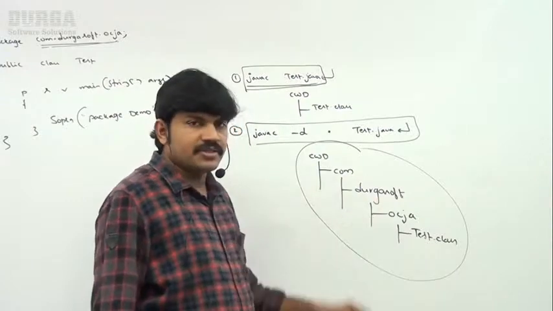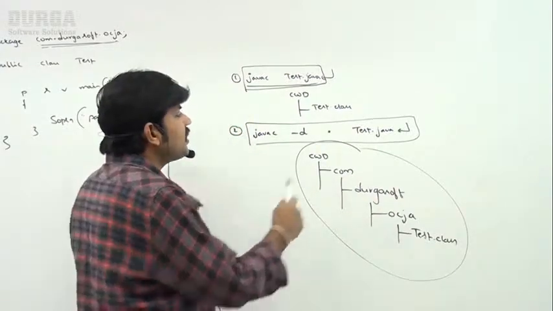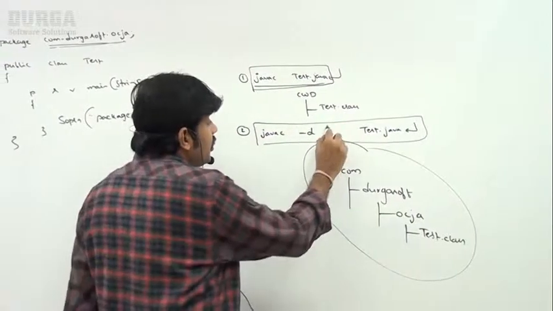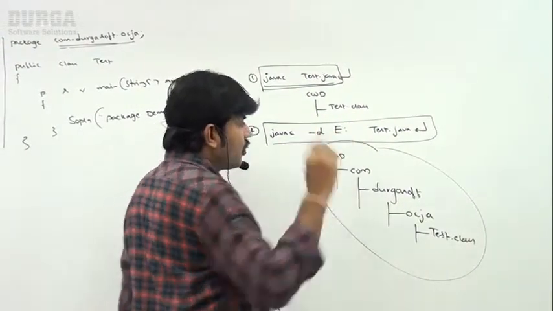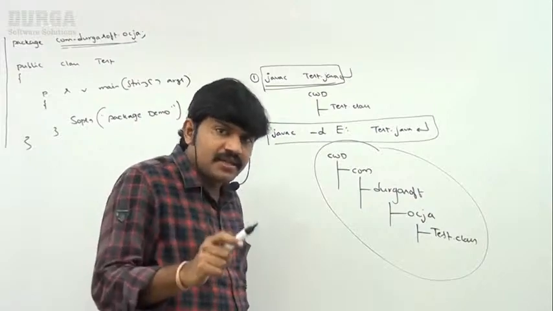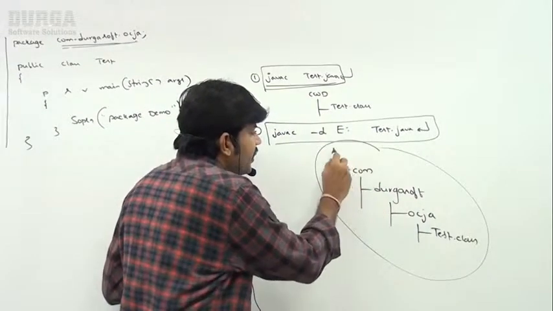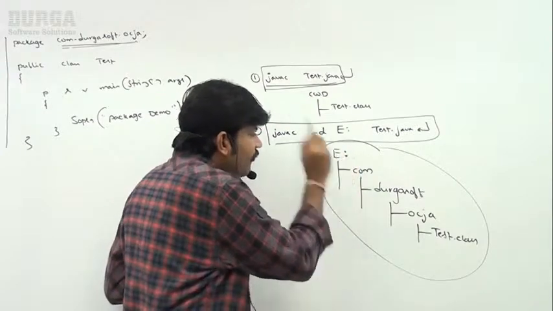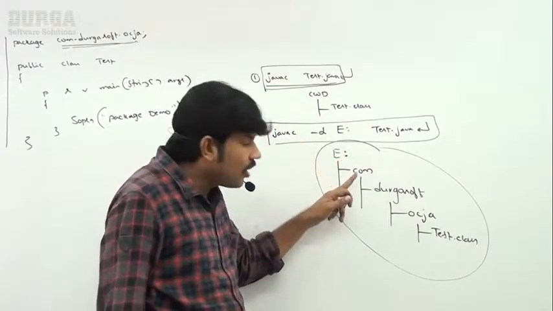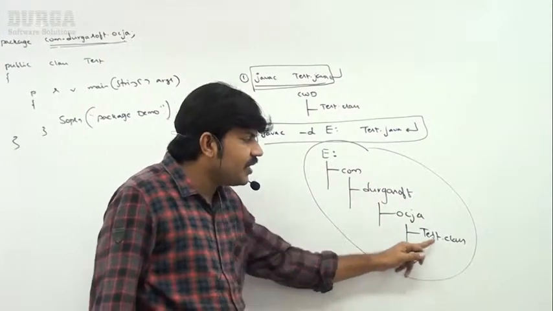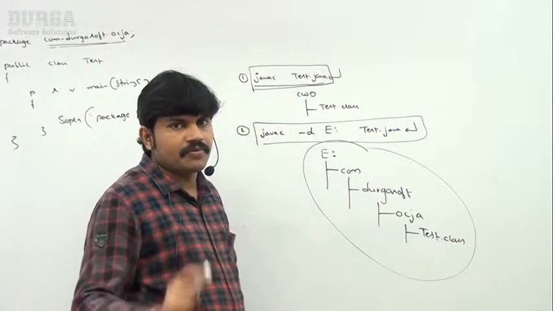That is one point. Second point: instead of dot, can I take any other location? Yes, why not? E colon you can take, any valid directory name you can take. Now instead of the current working directory, inside E colon, com will be created, Durgasoft will be created, ocja will be created, and Test.class file will by default be placed there.